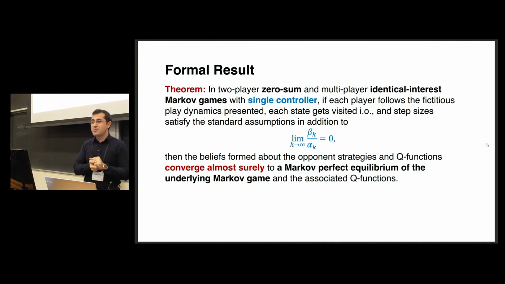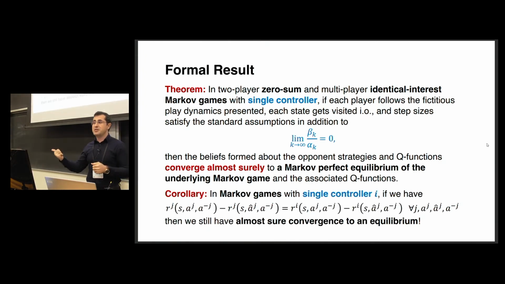And this is the formal result. Given a Markov game with single controller, we will have convergence in two-player zero-sum setting and multiplayer identical interest setting, given that the step sizes satisfy this two-time-scale learning assumption, which is beta k goes to 0 faster than alpha k. And this is an almost sure convergence result.